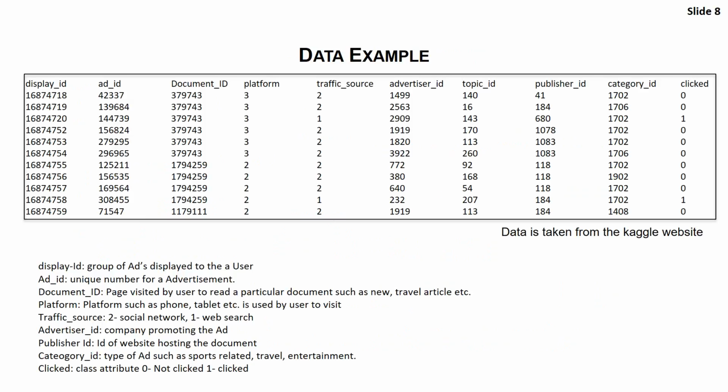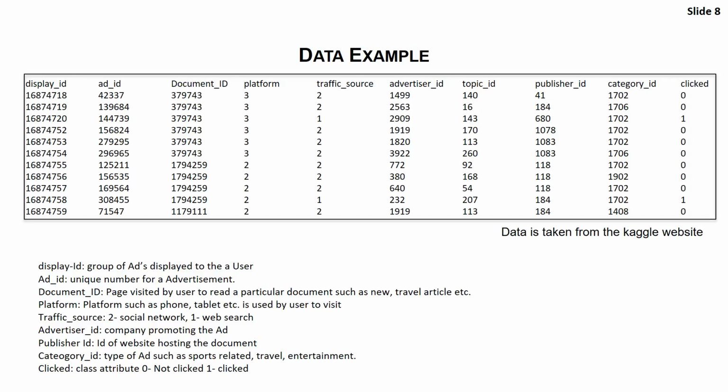This data tells us about the display ID. The display ID is a group of ads which Outbrain uses. Ad ID is a unique ID of an ad. The document ID tells us about the pages visited by a user to read a particular document, such as news, travel, or an article. The platform can be 0, 1, 2, or 3, so that we categorize this as laptop, mobile, or tablet. The traffic source can be where the user views the ad ID, from social media, or when doing a normal web search or watching a YouTube video, maybe.